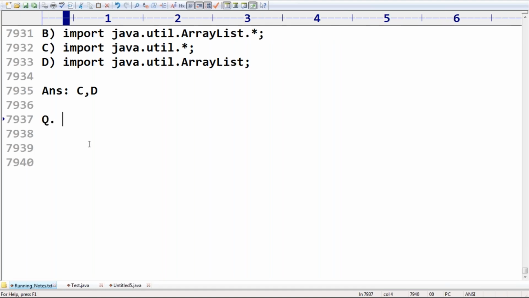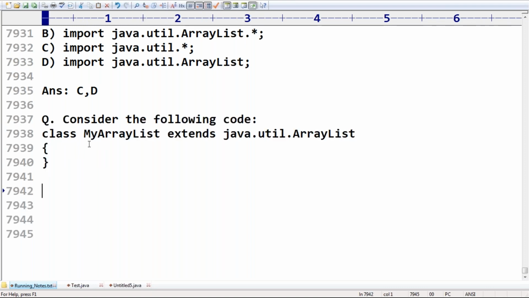Now I have some statements here. Just observe. Consider the following code. This is my code, and consider the following statements.